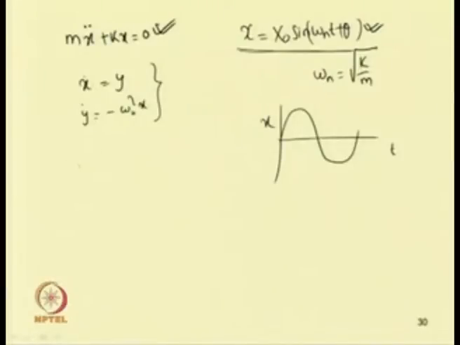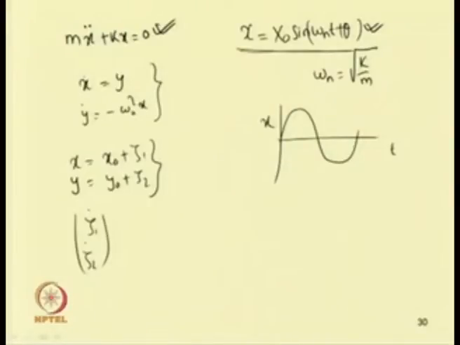So, for this case we can substitute x equal to x 0 plus zeta 1 and y equal to y 0 plus zeta 2. If we substitute this in the equation, we can find zeta 1 dot, zeta 2 dot.